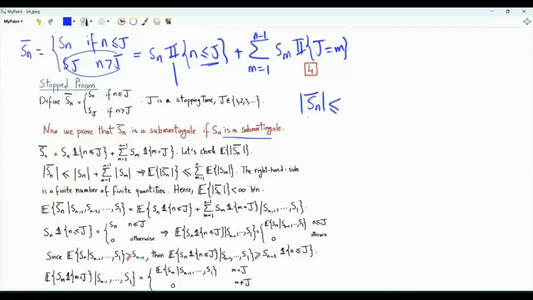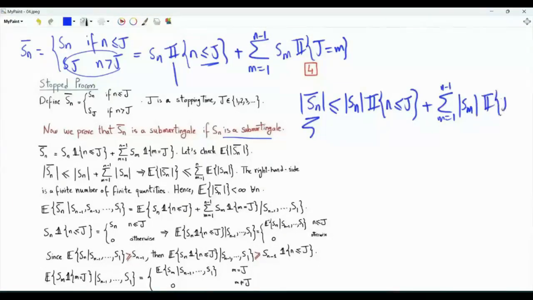We can use the triangle inequality to upper bound the absolute value of Sn bar by the absolute value of Sn, indicator n less than or equal to J, plus summation m from 1 to n minus 1, the absolute value of Sm, indicator J equal to m. The indicators can be upper bounded by 1. We get that the absolute value of Sn bar is less than or equal to summation m from 1 to n, the absolute value of Sm.